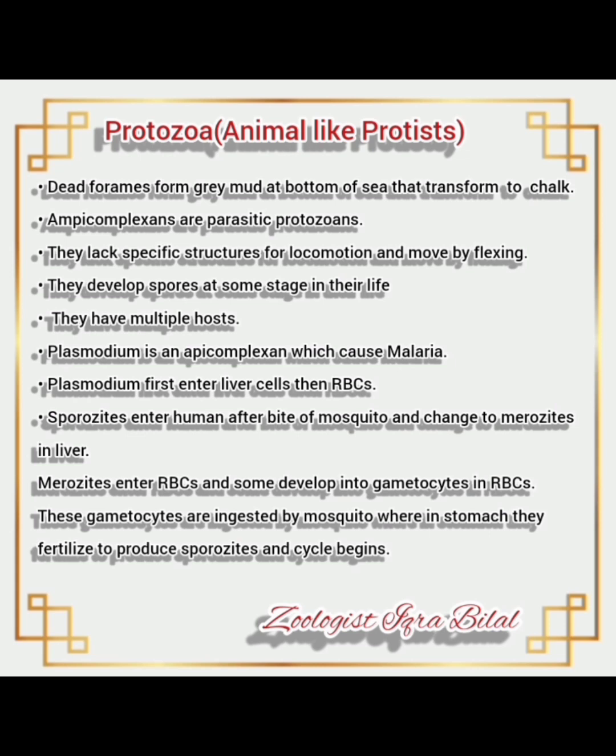Tests have pores for cytoplasmic projections to protrude to catch prey, and they also form an intense network. Dead foraminifers form grey mud at the bottom of the sea that transforms to chalk. Apicomplexans are parasitic protozoans. They lack specific structures for locomotion and move by flexing of the body. They develop spores at some stage in their life.